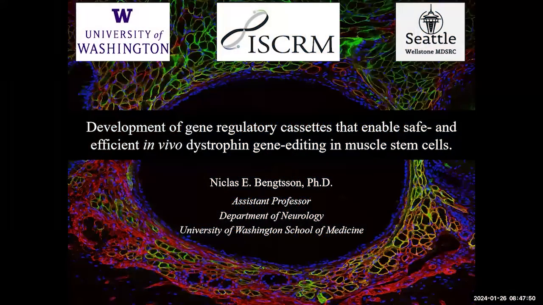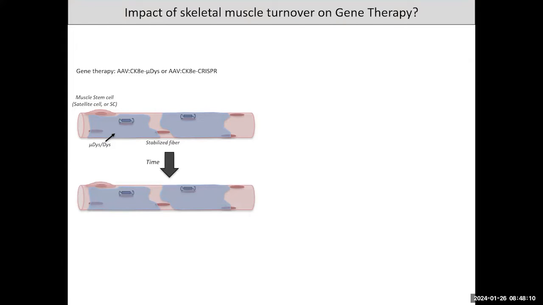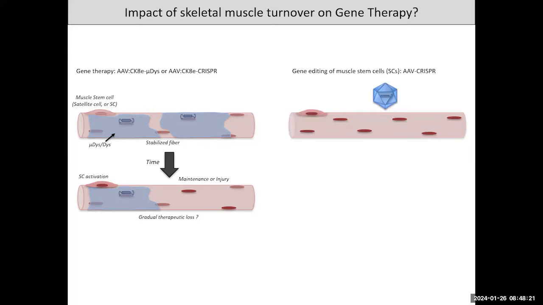My presentation is about my project to generate a regulatory cassette that we can use to edit the dystrophin gene in muscle stem cells. So what is the impact of skeletal muscle turnover on gene therapy, such as the AAV microdystrophin or even CRISPR treatments of adult muscle, where we deliver AAV vectors to restore dystrophin expression in these fibers to stabilize them? However, with time and during growth and maintenance of injury, there is a risk that there might be some turnover in these muscles that could lead to a gradual therapeutic loss.